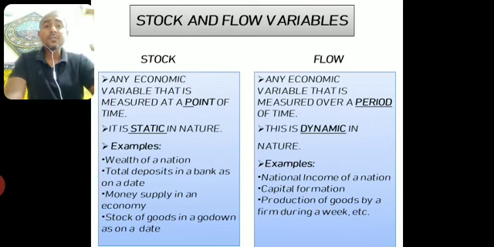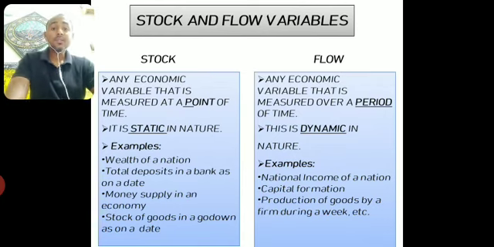Any economic variable that is measured at a point of time. I have underlined this word point. Remember, it is very important to mention this term point of time while defining stock. Any economic variable that is measured at a point of time, that we can calculate at a particular point of time, is called stock. Now it is static in nature. Stock is something static, it is fixed, it does not change. Right? Examples: wealth of a nation.